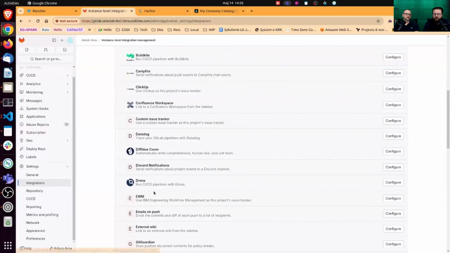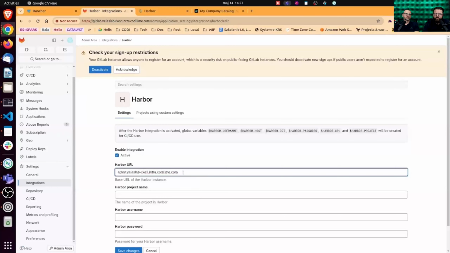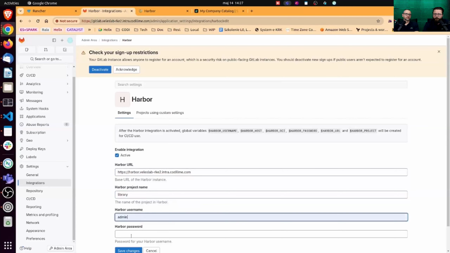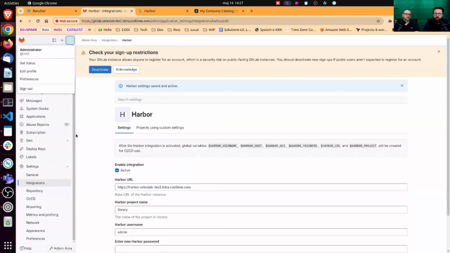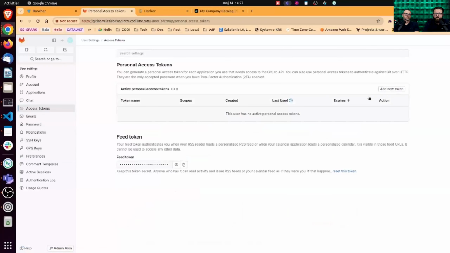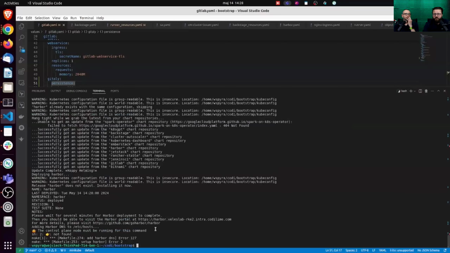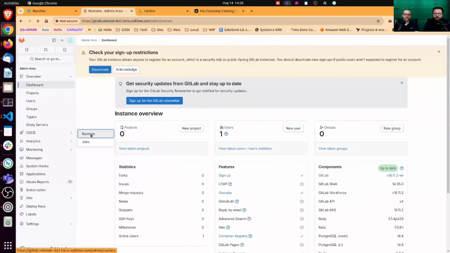We need to allow importing projects, integrations, and webhooks, enabling Harbor integration with GitLab. Last but not least, we also need to create a token to configure GitLab runners.